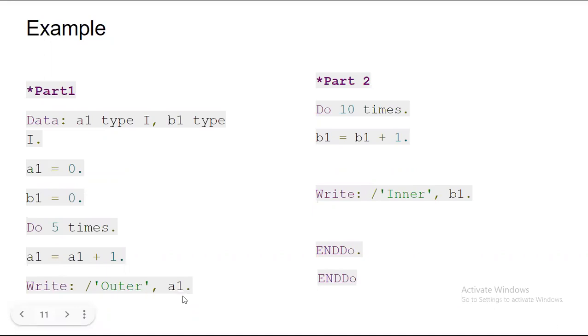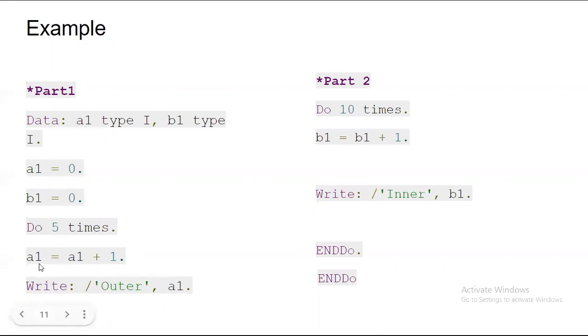Why does the first value come as 1? Because if you observe carefully, I am first adding 1 and then I am printing it. I am not doing it like this: colon slash in single quote outer comma a1, and then a1 is equal to a1 plus 1. I'm not doing that.